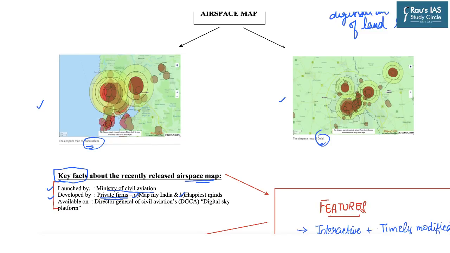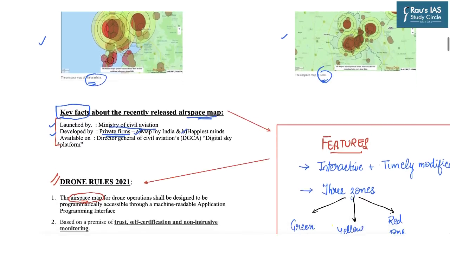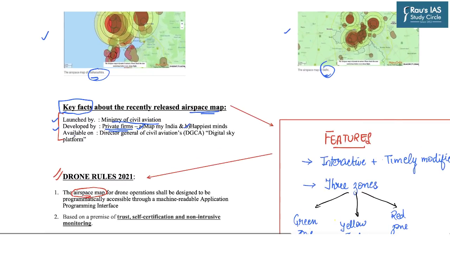You just should know that it is developed by the private firms. And the third thing is that it is available on the Director General of Civil Aviation, that is DGCA's Digital Sky platform. So from this, another important fact comes to us, that Digital Sky platform is available with DGCA. So these are the three basic key facts about the airspace map.